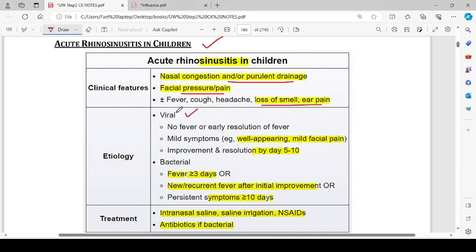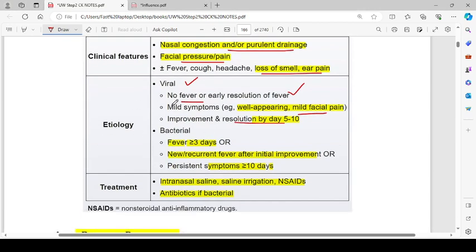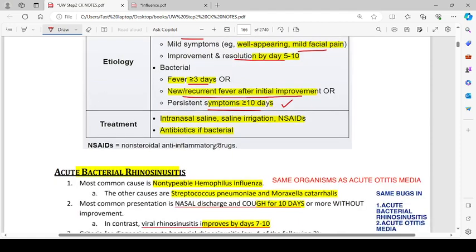If it is viral rhinosinusitis, there will be no fever or early resolution of the fever. Mild symptoms, for example, well appearing and mild facial pain. Improvement and resolution by day 5 to 10. If it is bacterial, fever will be there for more than 3 days, or new recurrent fever after the initial improvement, or persistent symptoms more than 10 days. Treatment is intranasal saline irrigation and NSAIDs, and antibiotics if bacterial.